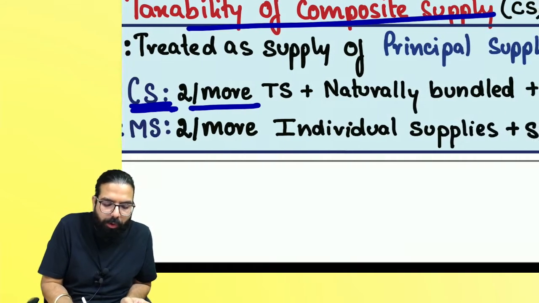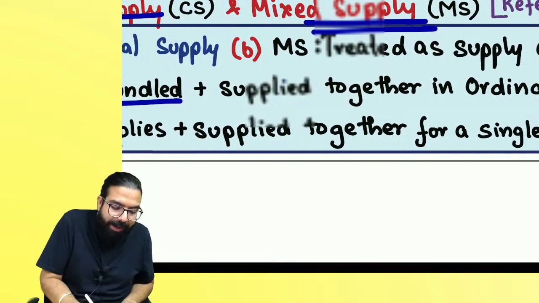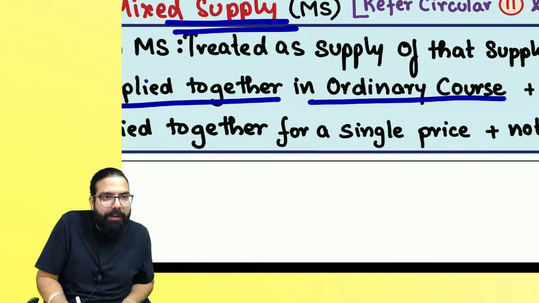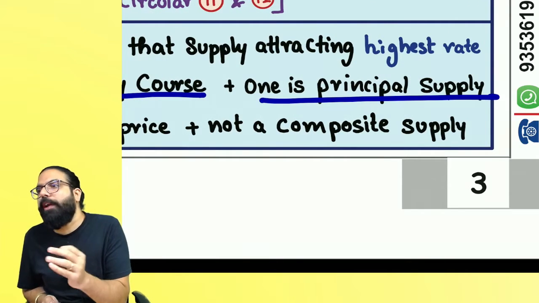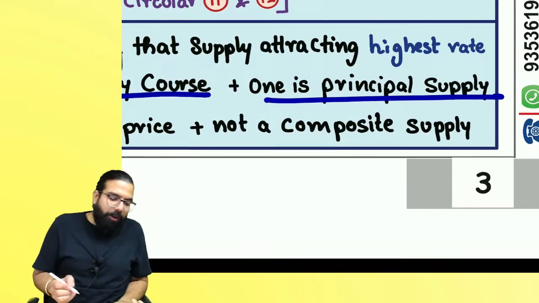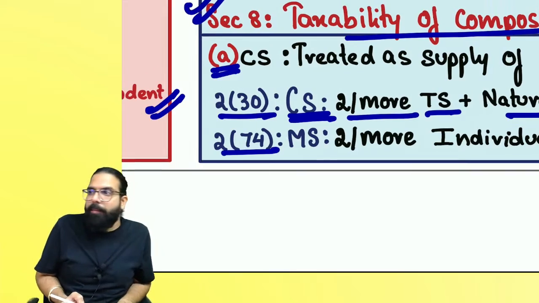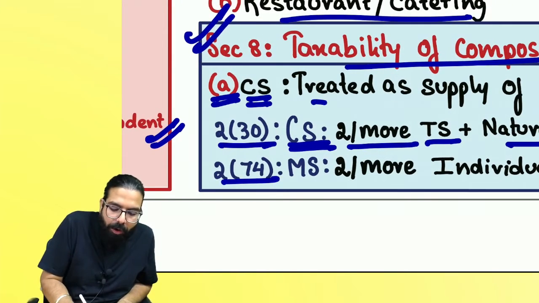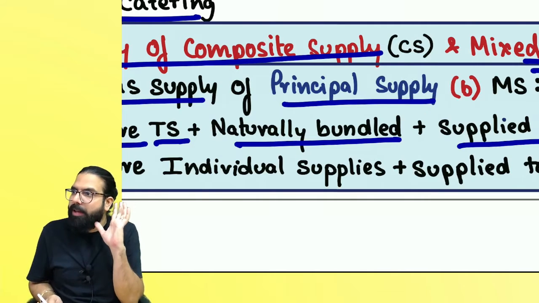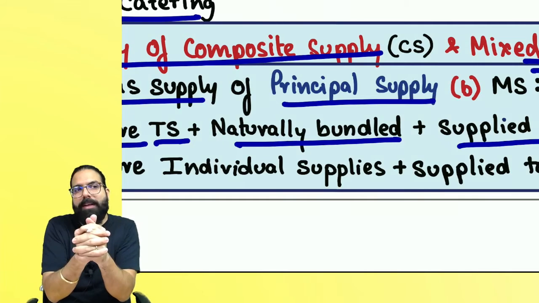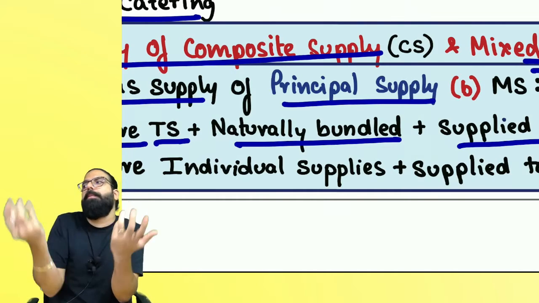Composite supply means two or more taxable supplies which are naturally bundled. They are supplied together in the ordinary course of business. And one should be a principal supply. Then we can go ahead and call it a composite supply. Composite supply's taxability, section number 8(a) says, composite supply is always treated as supply of that supply which is the principal supply. Are we clear? Whenever a composite supply is being supplied, it will be treated as the supply of that supply which is the principal supply.